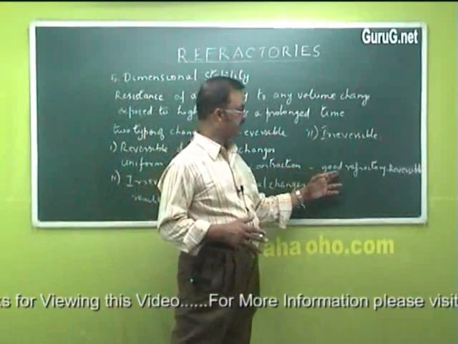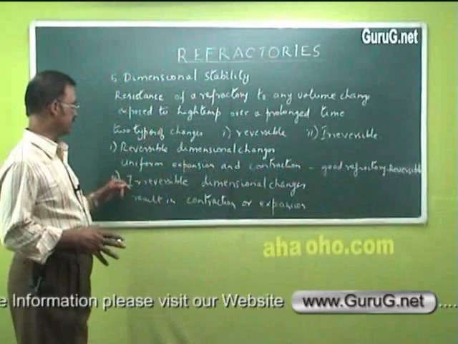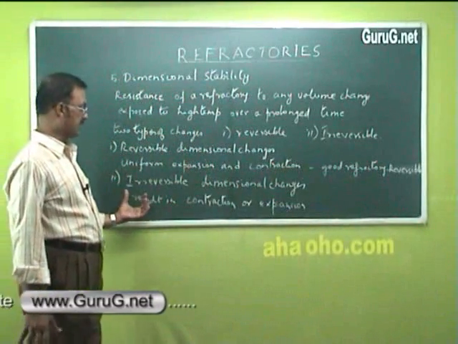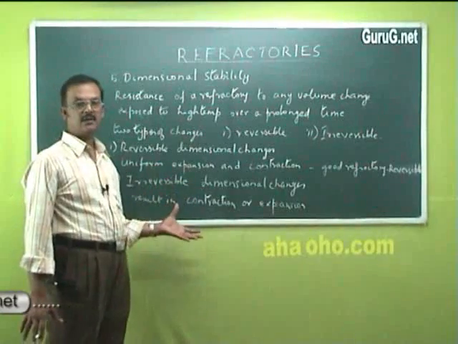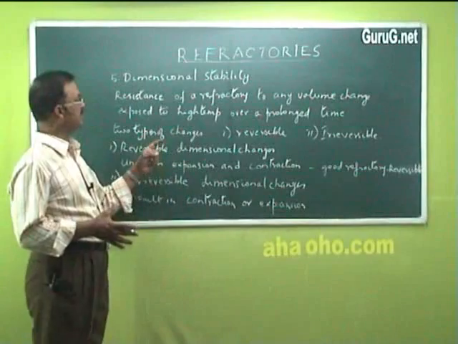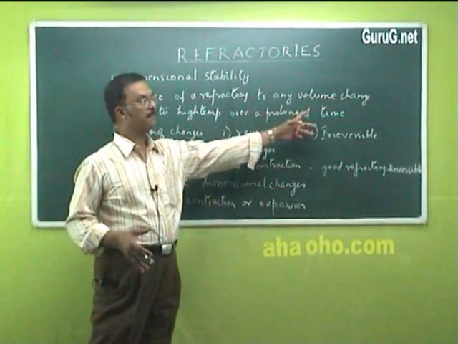A good refractory should be reversible. Second is irreversible dimensional change. This results in contraction or expansion of the material when it is subjected to high temperature over a prolonged time.